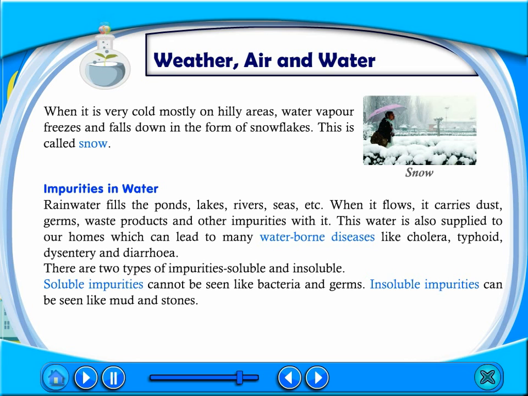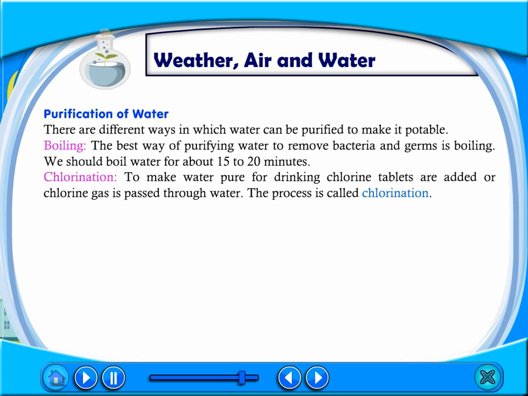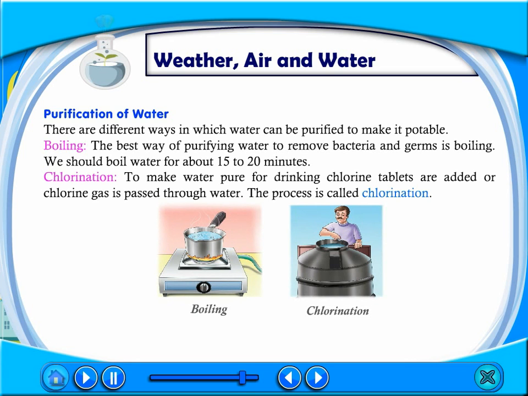Soluble impurities cannot be seen like bacteria and germs. Insoluble impurities can be seen like mud and stones. Purification of water. There are different ways in which water can be purified to make it potable. Boiling. The best way of purifying water to remove bacteria and germs is boiling. We should boil water for about 15 to 20 minutes.